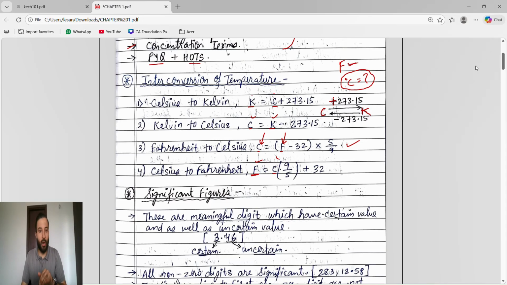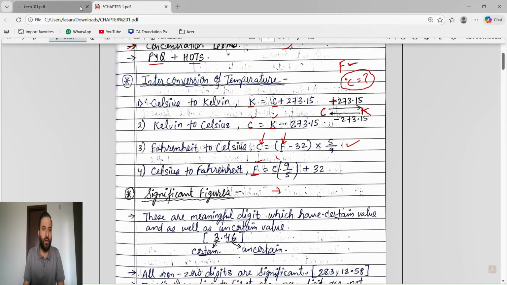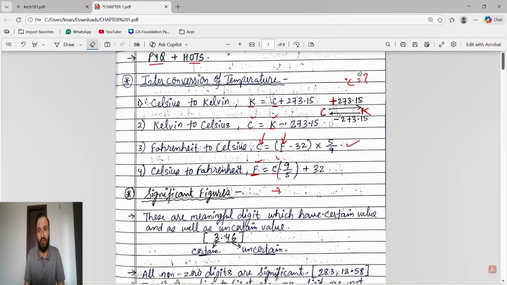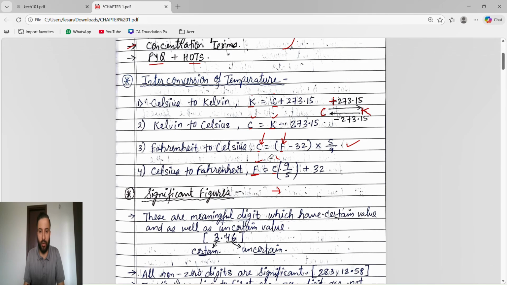Guys, what you have to do is pause and just write in your notes what I have written here. Nothing more, nothing less. If you want, for your own understanding, you can give an arrow and write in your own words, so you will understand the things in your own words. But for the notes, this much only, nothing more, nothing less.